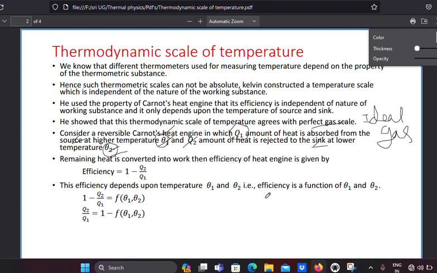How does it work? The heat engine takes a certain amount of heat energy from the source and utilizes only part of the heat energy into work.